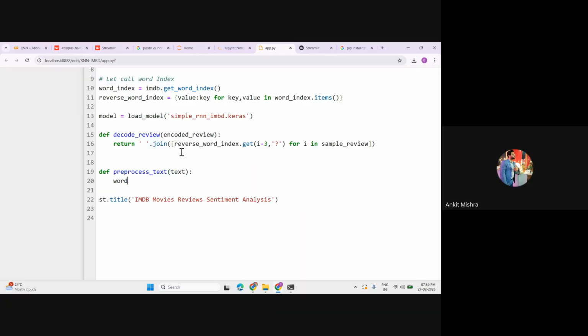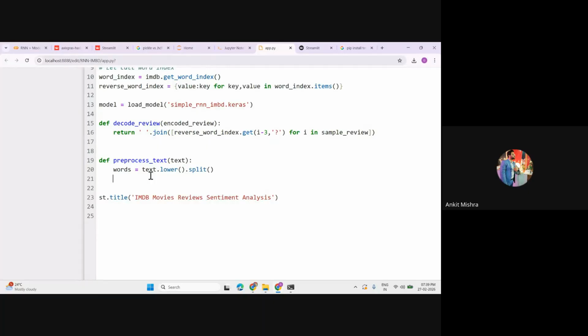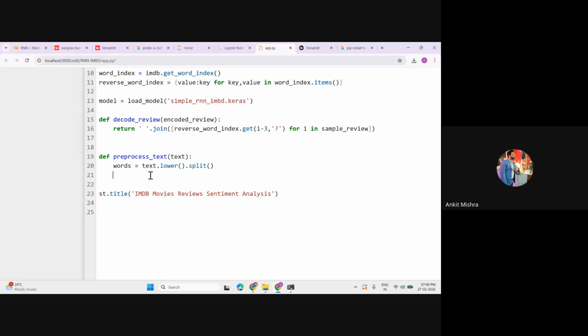Once it takes text as an input, you will first find the words of that particular text. The text can contain meta characters as well as duplicate characters, so you will simply convert it to lowercase, and we can split the text using the space. So these are the words in the form of textual data. Now we have to convert those words into an encoded, numerical form. So let's write this as encoded review.